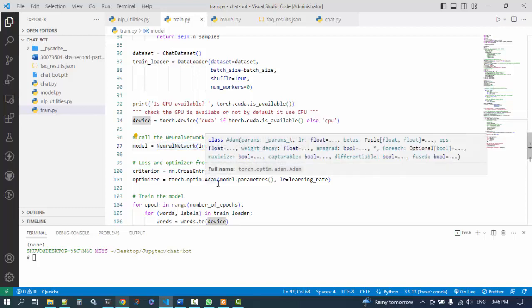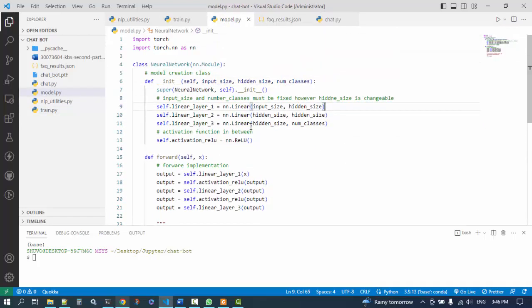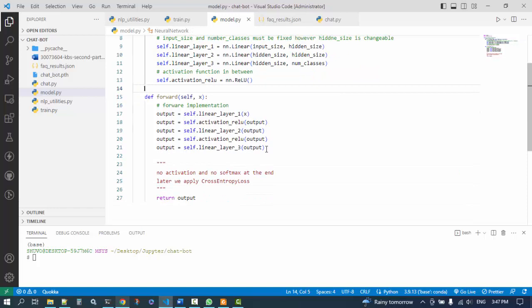So here is my model. Here are my neural model building functions. Here I have used PyTorch, and here are the hidden layers, and here is the forward function for my model.